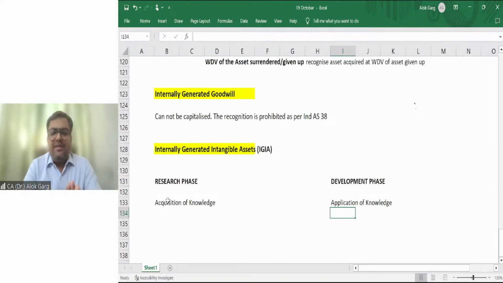Friends, to demonstrate this, I'll give you one example. When you are a CA student and you have not cracked the CA final, can you say with surety that yes, I will be a CA and I will give a future economic benefit to my company? Of course, you are hopeful, right?